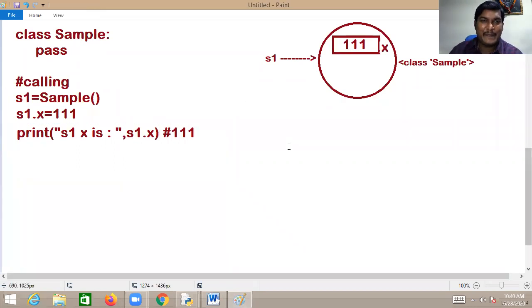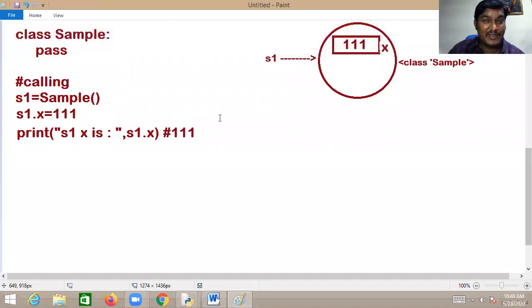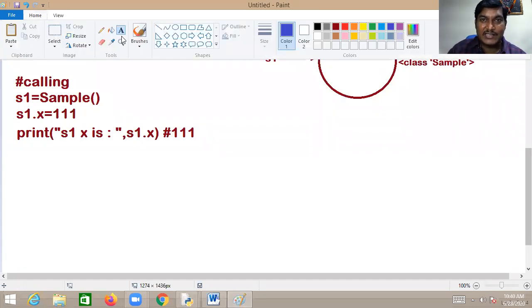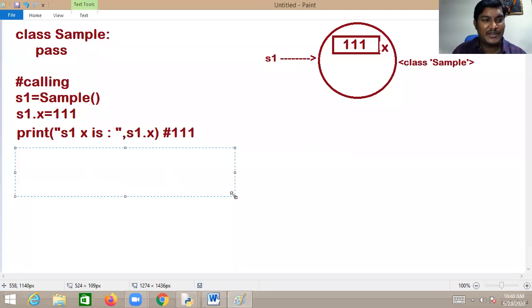That's nice now. I don't leave you. Come on, be careful. Please, my dear, a lot of topics are there to understand. You are really awesome, and your attention level is really appreciable. But focus. Now S2 equal to what? Sample.